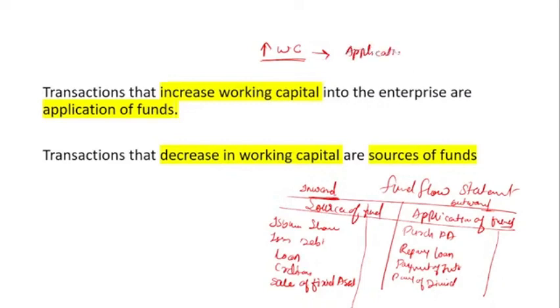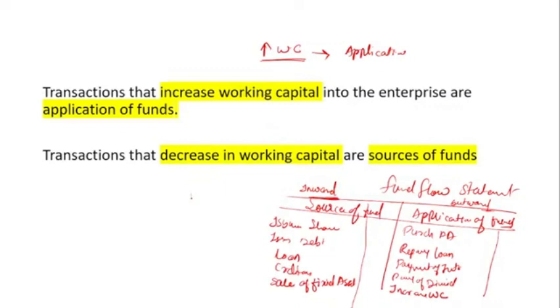That means if the company's working capital is increasing, they are applying it somewhere. They utilize their working capital to purchase a fixed asset or for repayment of the loan, and all this.